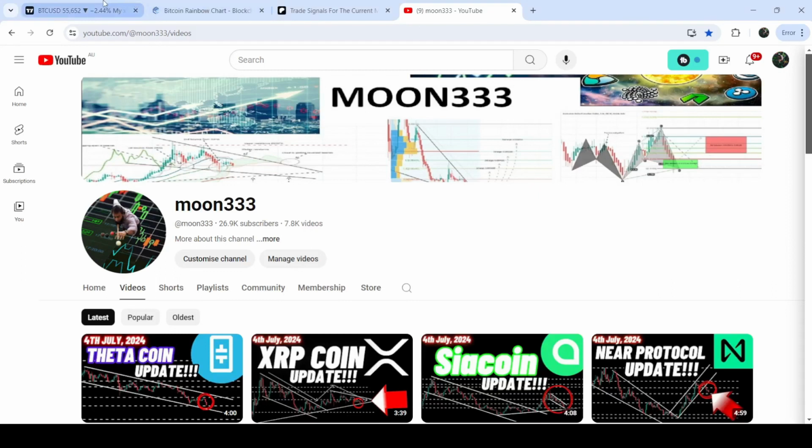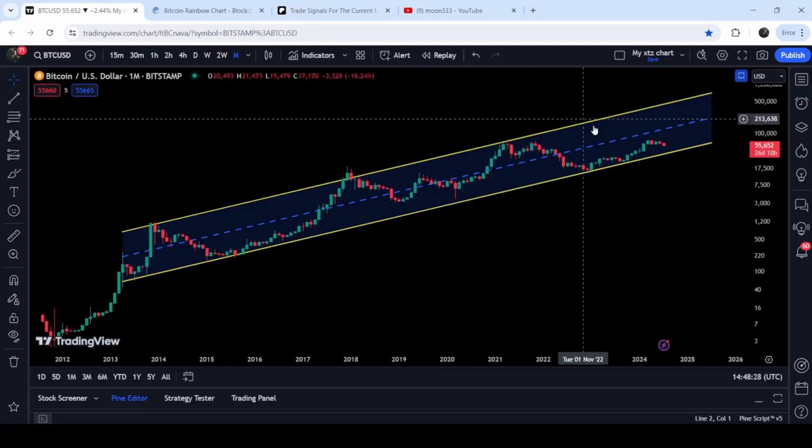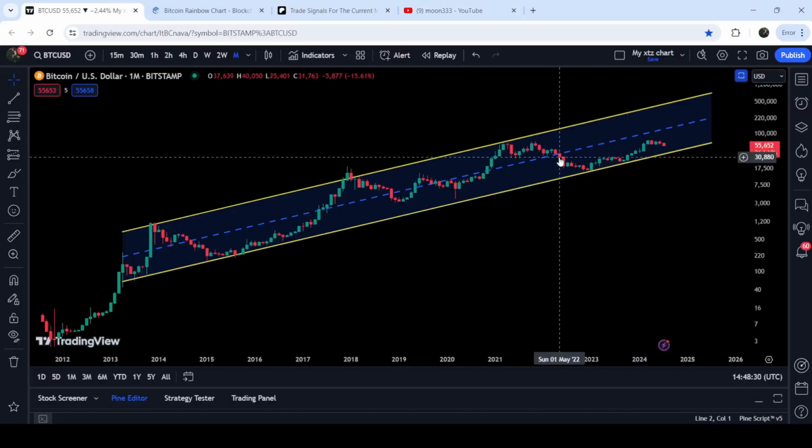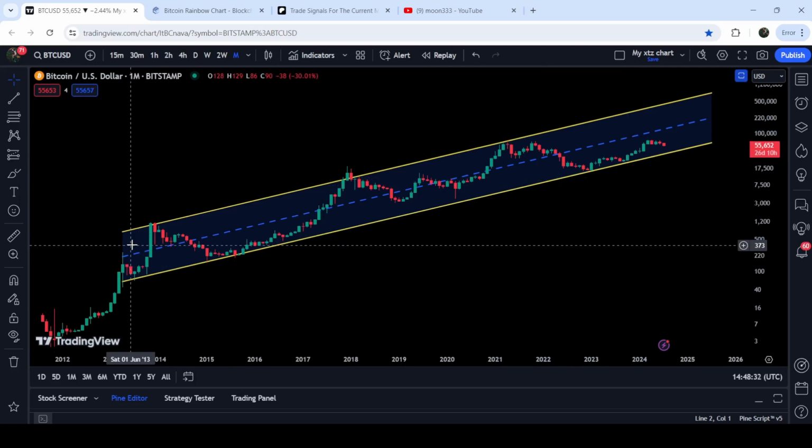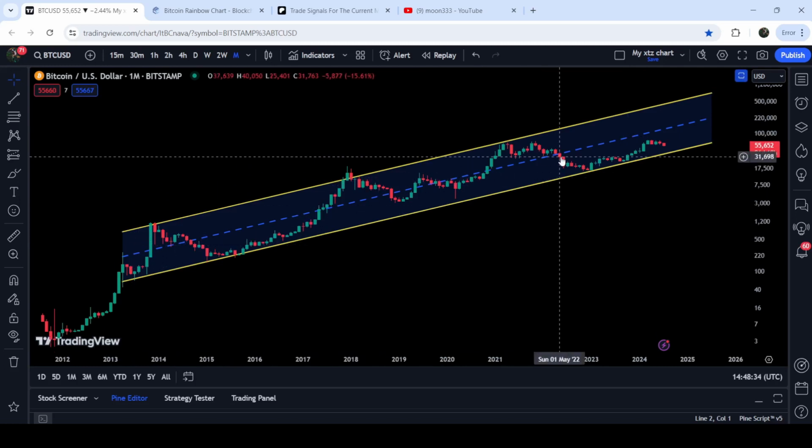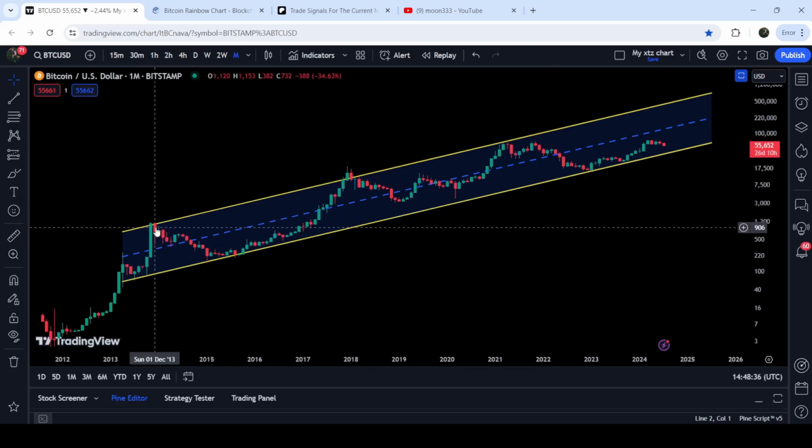In today's video, I would like to show you Bitcoin wave analysis on monthly time frame chart. And here on this monthly time frame chart, you can see that Bitcoin is moving in a very nice up channel. We got rejections here,